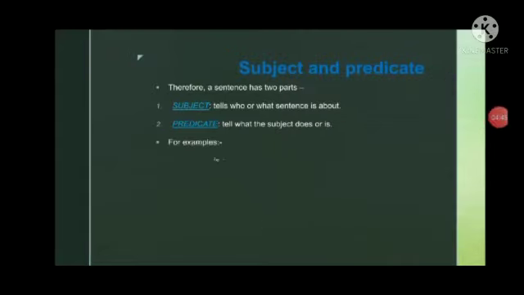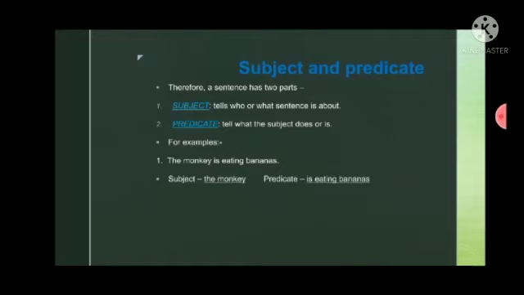For example, the monkey is eating bananas. This is a sentence. Now, in this sentence, what is the subject and what is the predicate? The monkey is the subject and is eating bananas is the predicate. But why? In this sentence, the monkey is doing something and the sentence is about the monkey. So the subject is the monkey and the remaining part is the predicate, is eating bananas.